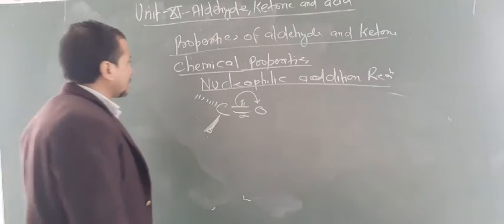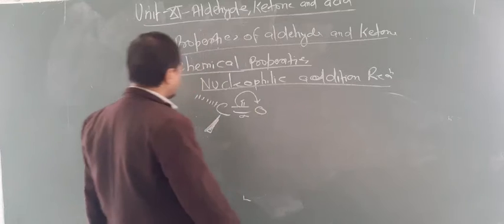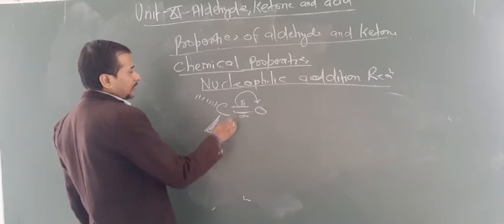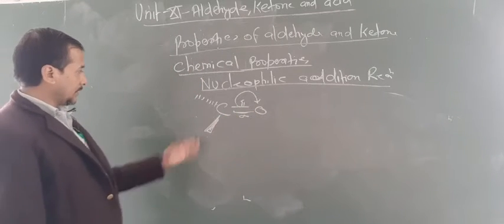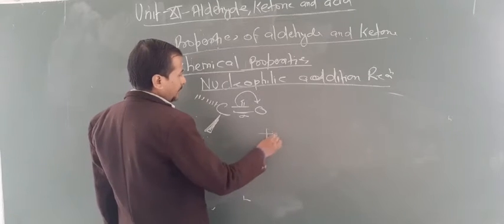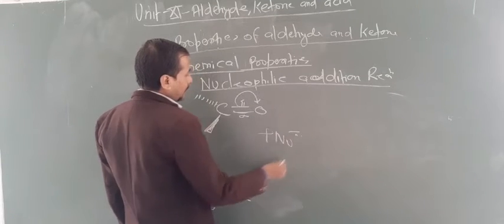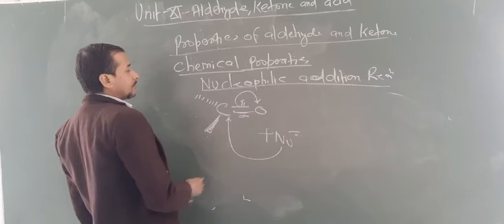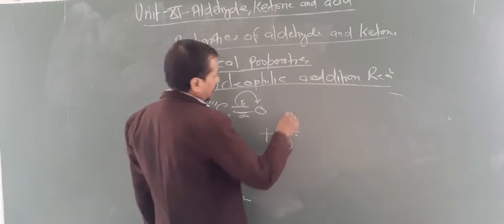So now let us focus on the nucleophilic addition reactions. The carbonyl group looks like this. Now what happens here? The nucleophile attacks this carbon atom when this bond shifts towards the oxygen atom.